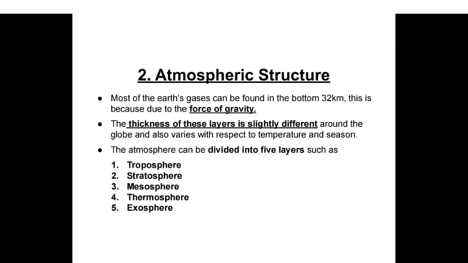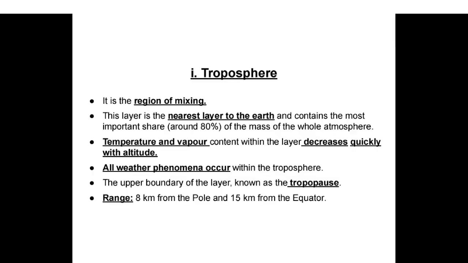Atmospheric structure. Most of the Earth's gases can be found in the bottom 32 km. This is because of the force of gravity. The thickness of these layers is slightly different around the globe and also varies with respect to temperature and season. The atmosphere can be divided into five layers, such as troposphere, stratosphere, mesosphere, thermosphere, and exosphere.